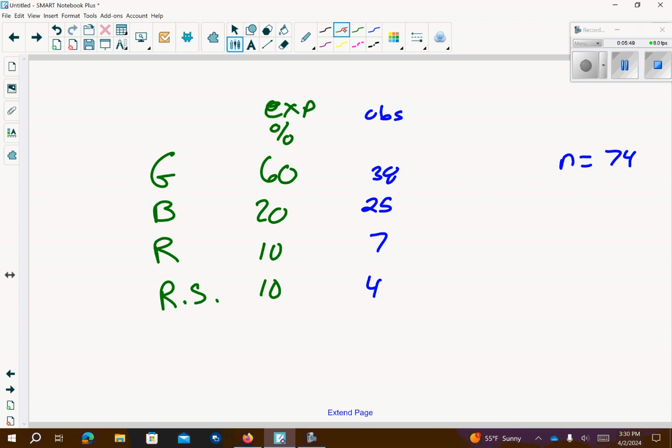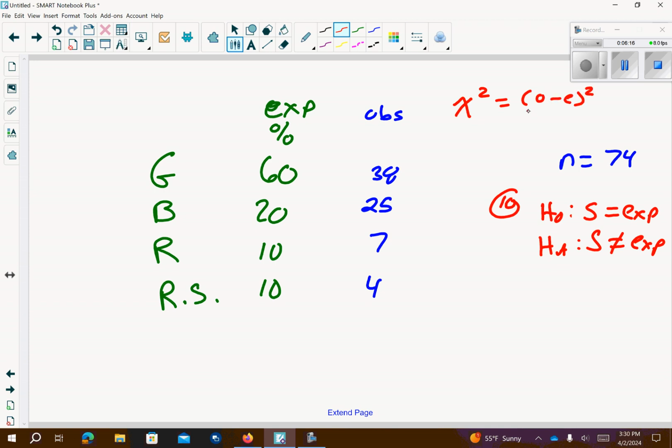Okay, so let's conduct the test. For number 10, state the hypotheses. Our null is snakes are equal to the expected, and the alternative is snakes are not equal to the expected. And then make our chart, so we can find our chi-squared. Remember, our chi-square is the observed minus the expected, quantity squared, over the expected. So if we run through the math, you have observed 38 minus 60, quantity squared, over 60.